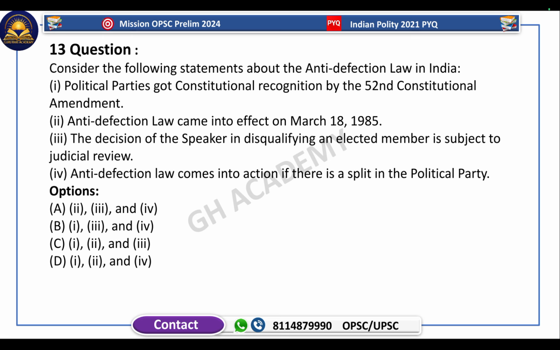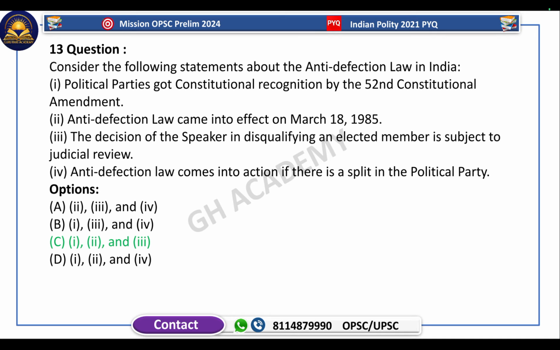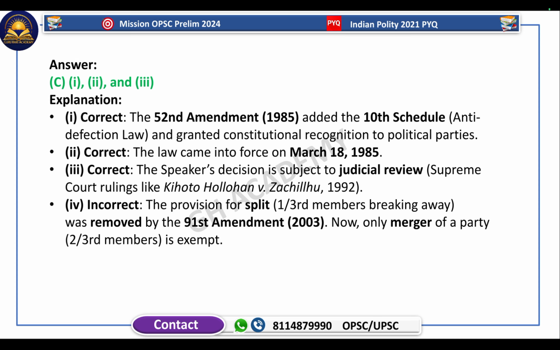Anti-defection law comes into action if there is a split in political parties. The fourth statement is incorrect, because if the split in a political party is by two-thirds of the members, it does not constitute defection. If the members are fewer than two-thirds of the political party, then it is considered defection and comes under the anti-defection law. So statements 1, 2, 3 are true. This is the explanation.